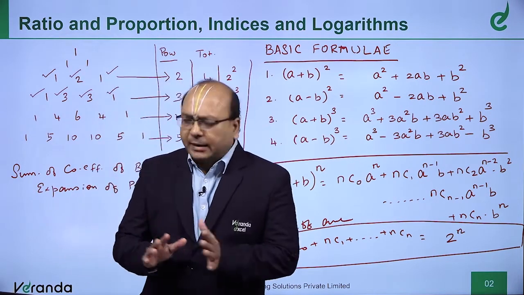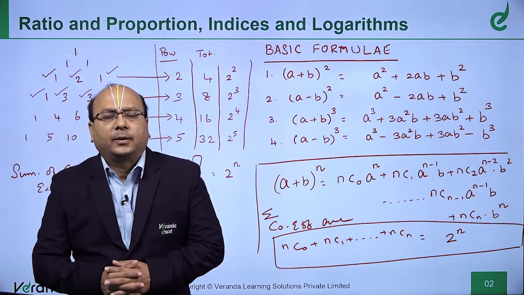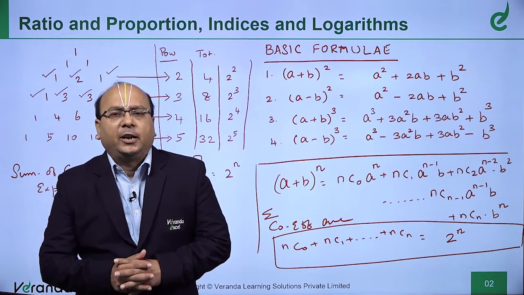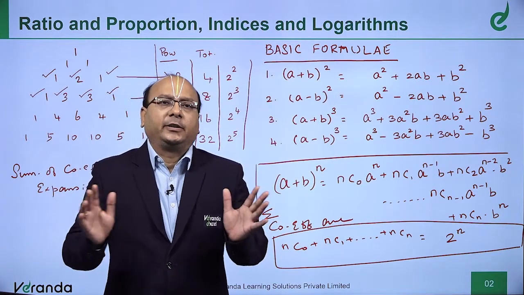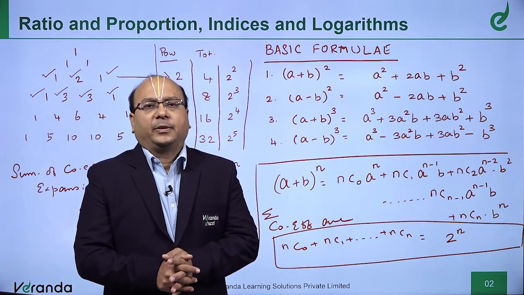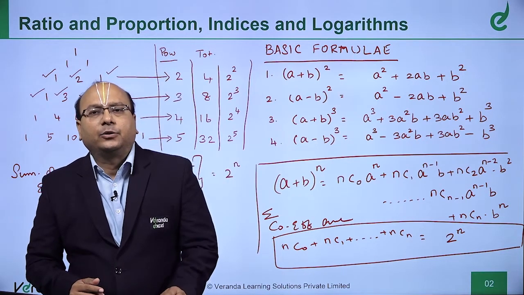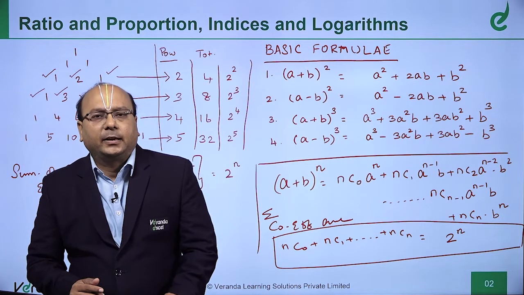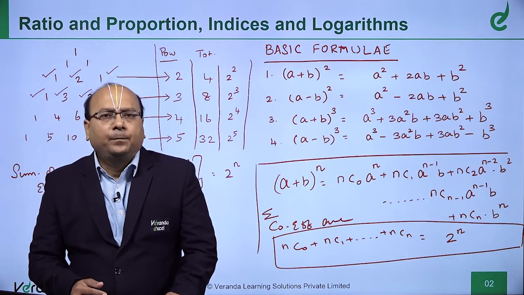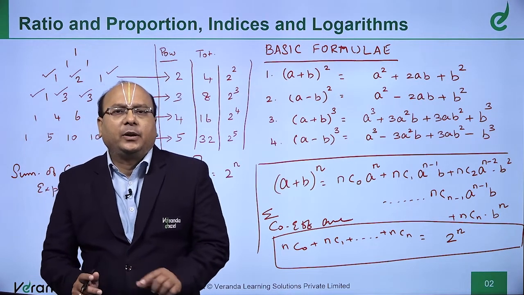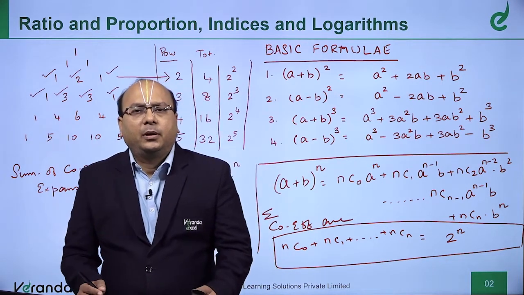Now, you will recollect this concept: the sum of the coefficients in the binomial expansion of power n is given by 2 power n, which is related to the combinations concept nC0 plus nC1 etc. up to nCn is equal to 2 power n. Okay. Now friends, do you agree that a plus b whole square and a plus b whole cube is not a difficult one for you to remember?